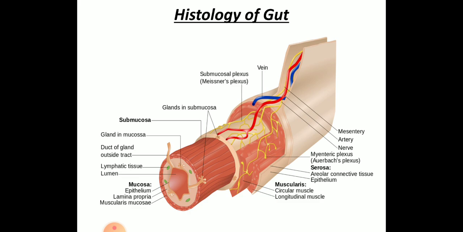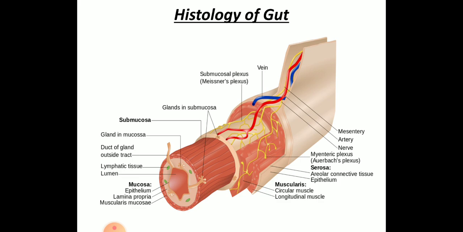This whole alimentary canal is made up of many different types of tissues. That is histology. It is made up of mucosa, submucosa, muscularis and serosa. This is the diagram of a section of the esophagus and of the small intestine, showing the layers these regions are made up of.